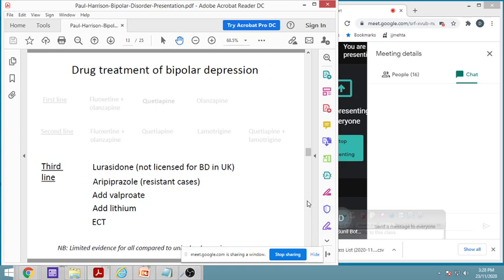On ziprasidone we can have, for example, aripiprazole. It is found to be very effective in resistant cases, and we can add either valproate or lithium. And lastly, if it is too big, it is too problematic, then electroconvulsive therapy.